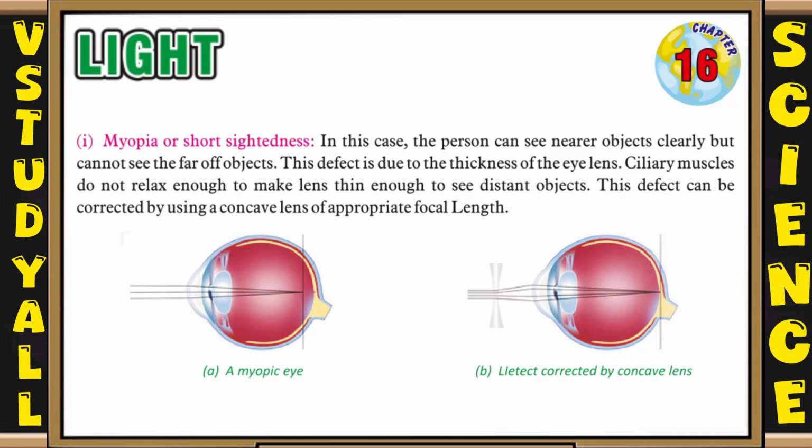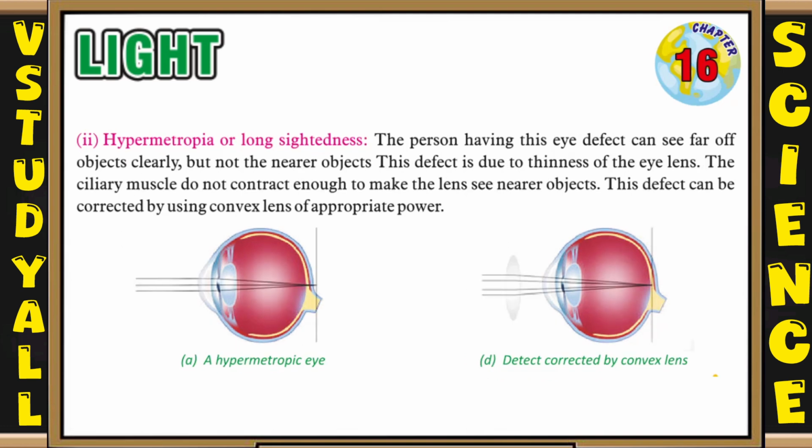This defect can be corrected by using a concave lens of appropriate focal length. So here you can see the picture of a myopic eye, and the second picture in which you can see that it is corrected by a concave lens. So now let's see hypermetropia or long-sightedness. The person having this eye defect can see far off objects clearly but not the nearer objects.